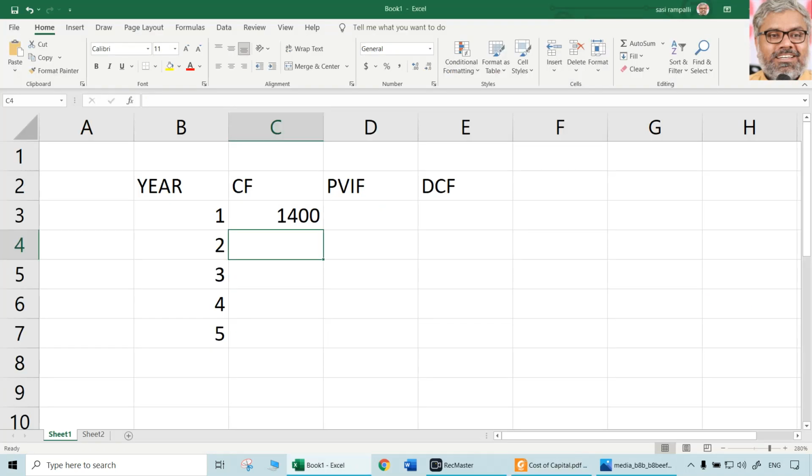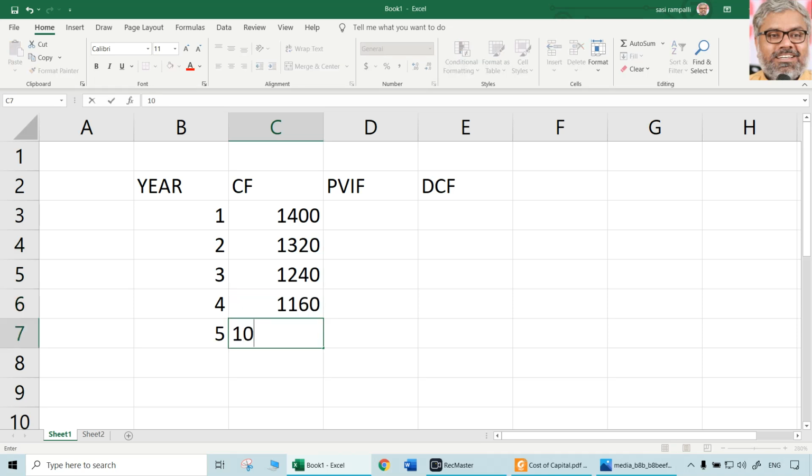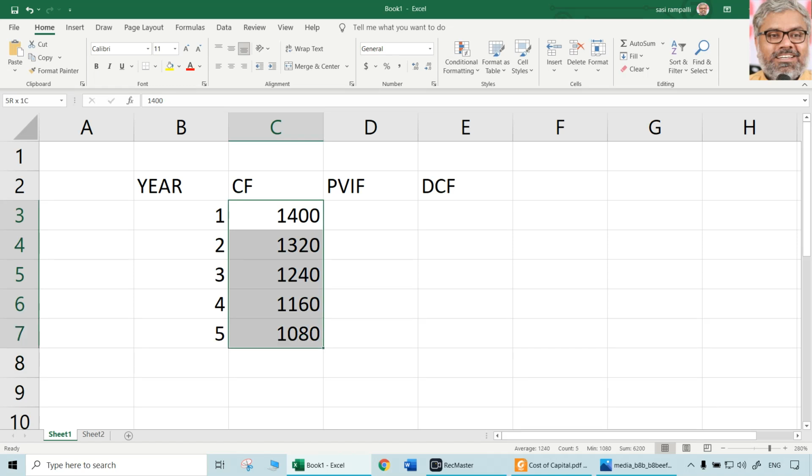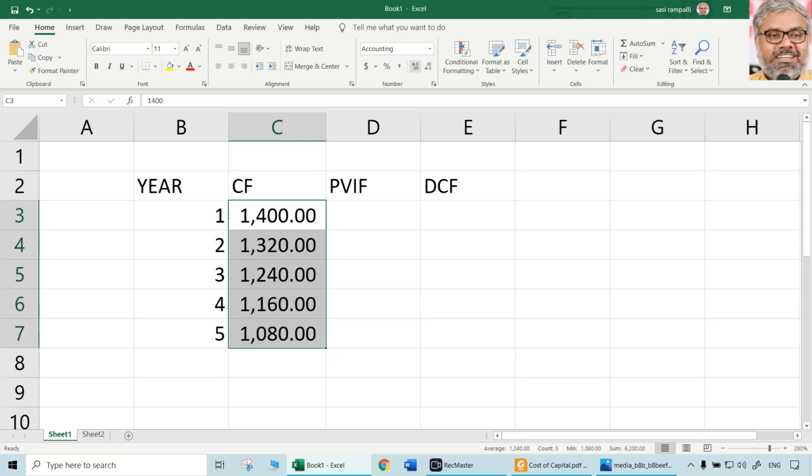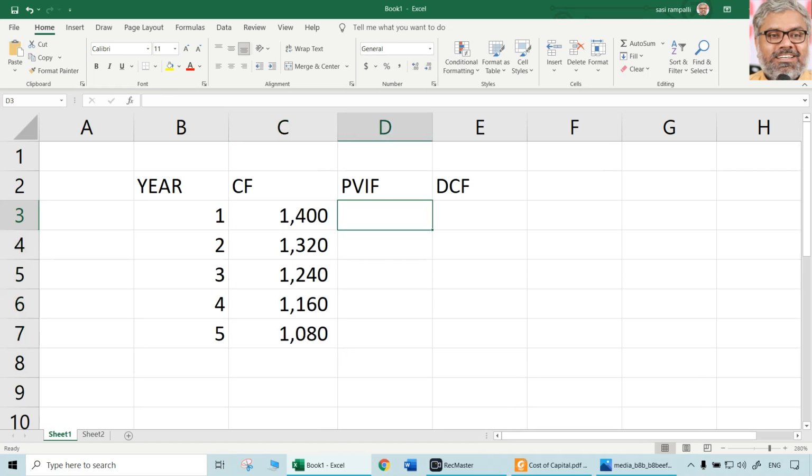1,400, 1,320, 1,240, 1,160, 1,080. These are the cash flows. Then PVIF at the rate of 6% will be 1 divided by 1.06, that divided by 1.06 and so on and so forth.